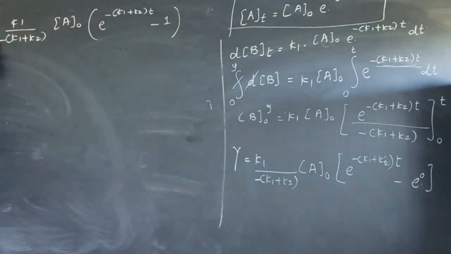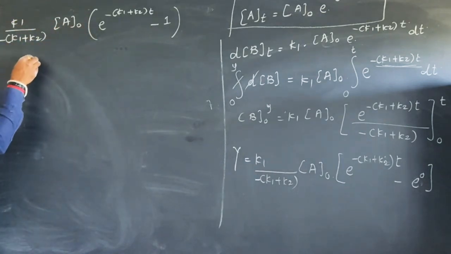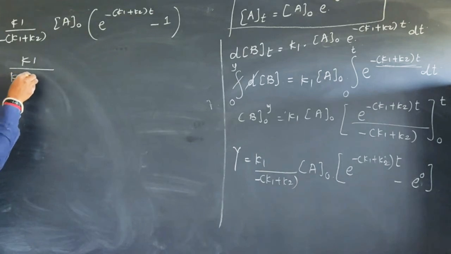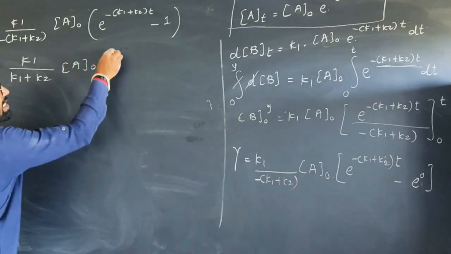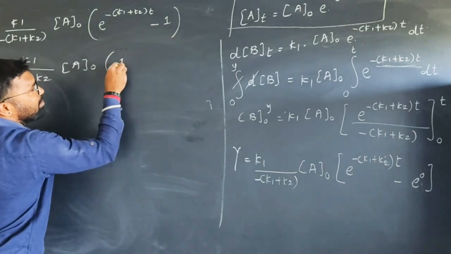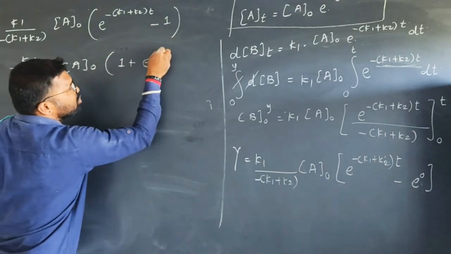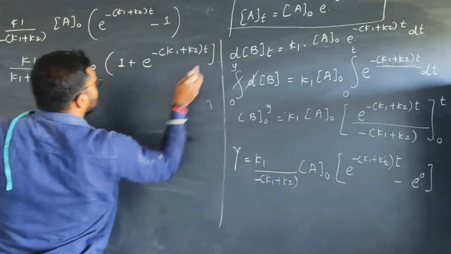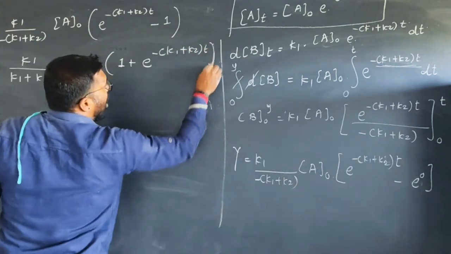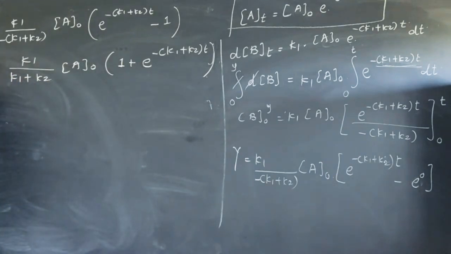This minus sign goes inside the bracket, therefore the value becomes K1 upon K1 plus K2, A0 the initial concentration of reactant, minus 1 becomes plus 1 plus e raised to minus K1 plus K2 into t. This is the concentration of product B at time t, that means Bt.